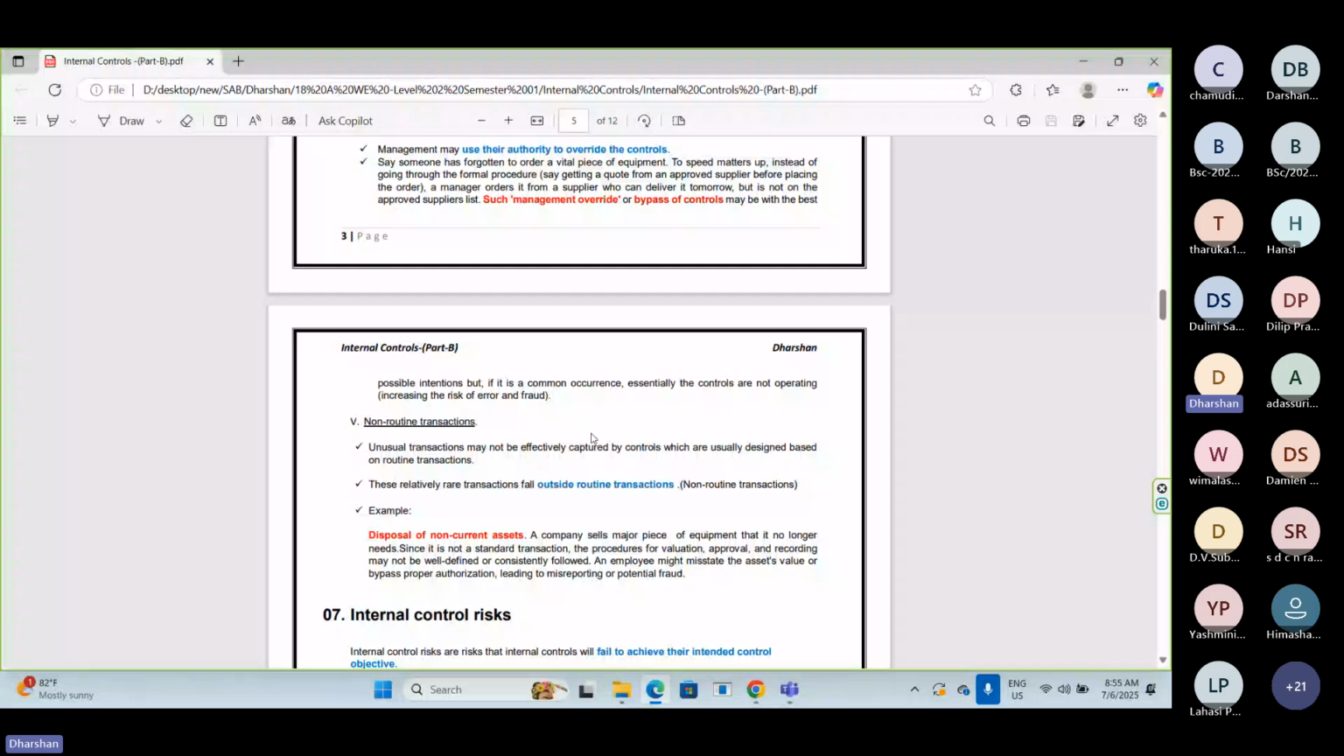So you can see one thing, all these 8 processes are related to routine transactions, not non-routine transactions. Purchase is routine, PPE additions routine. On the other hand, bank reconciliation routine, payments routine, receipts routine, sales routine, inventory control routine, payroll transaction also routine. So all these transactions are routine transactions. Disposal of asset is a non-routine transaction. So they have not implemented any controls for non-routine transactions.